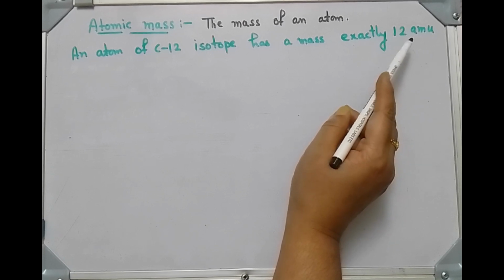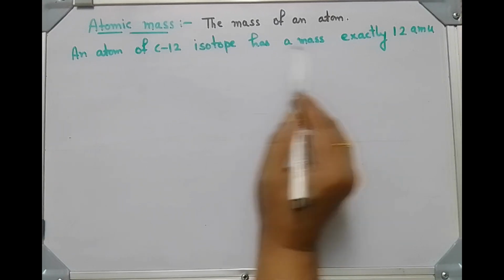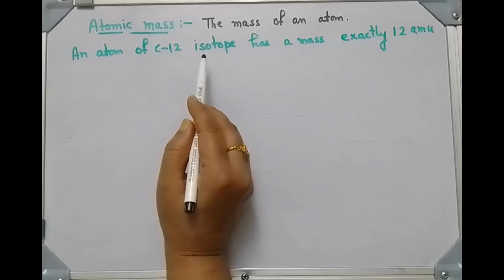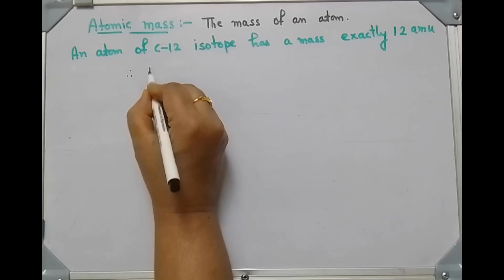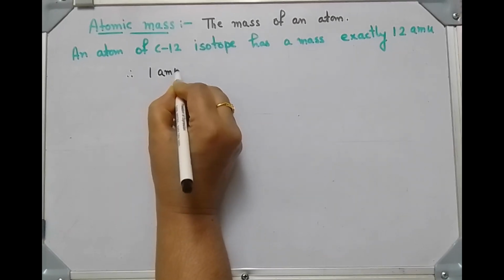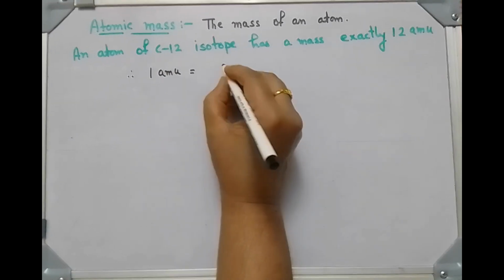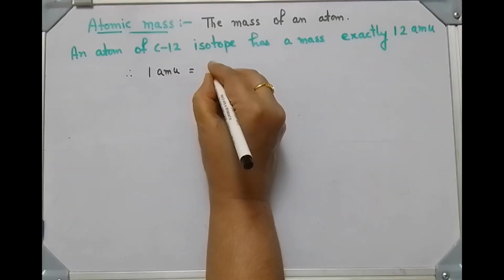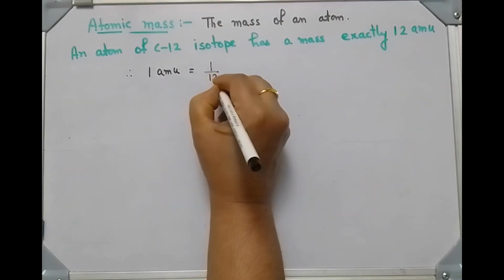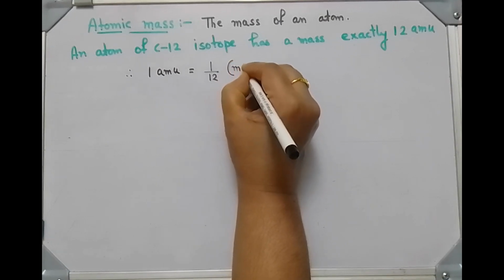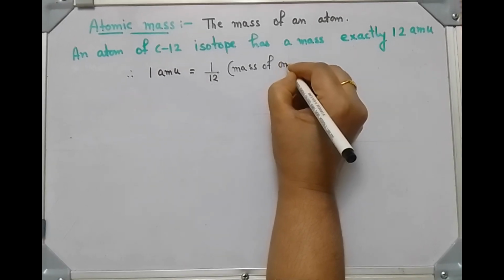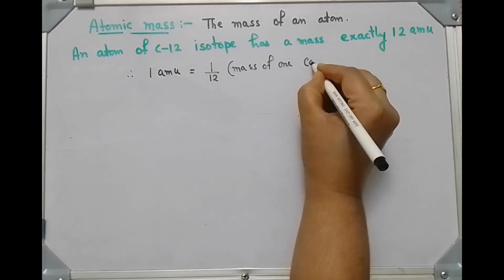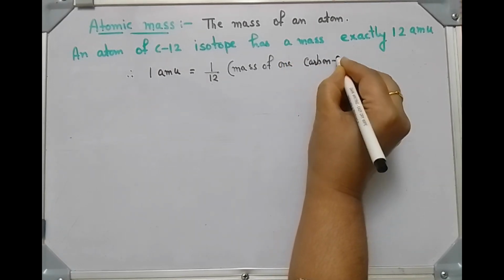So if 12 AMU is the mass of one carbon 12 isotope, then 1 AMU is equal to 1/12 of the mass of one carbon 12 atom.